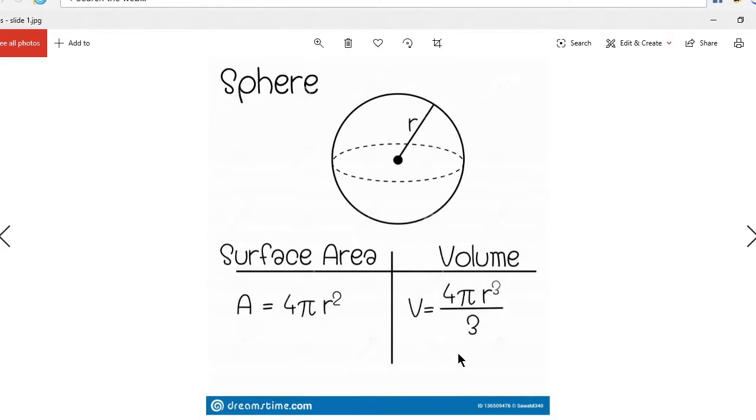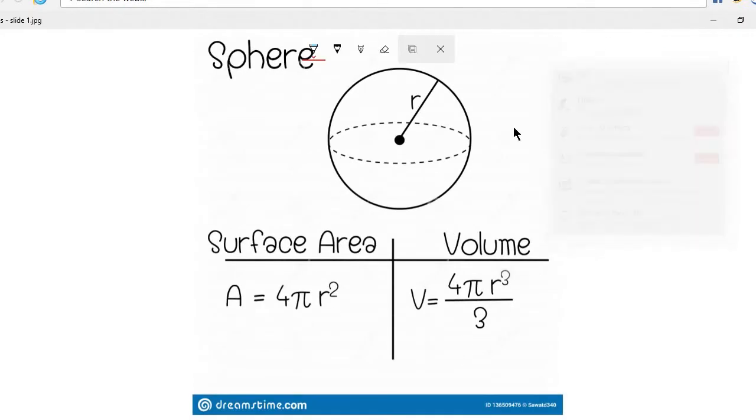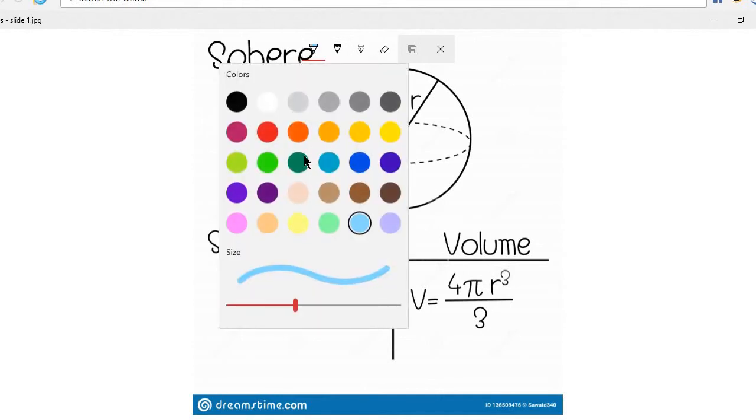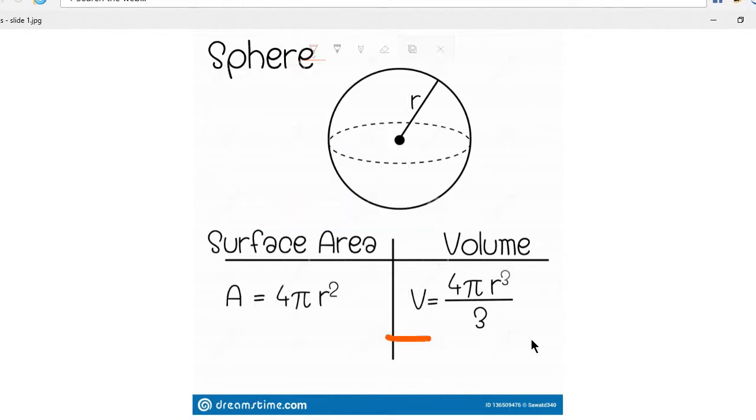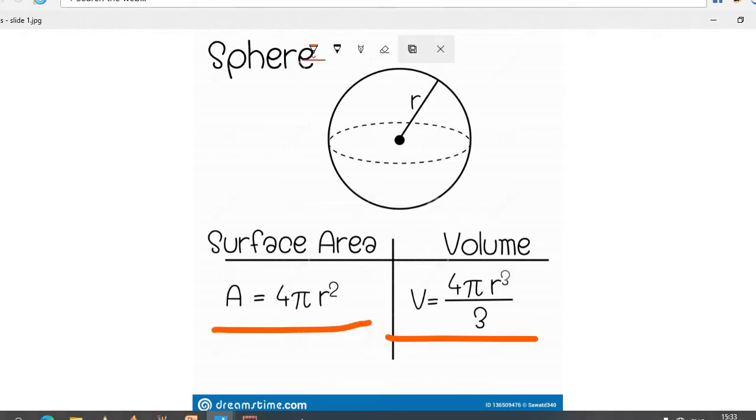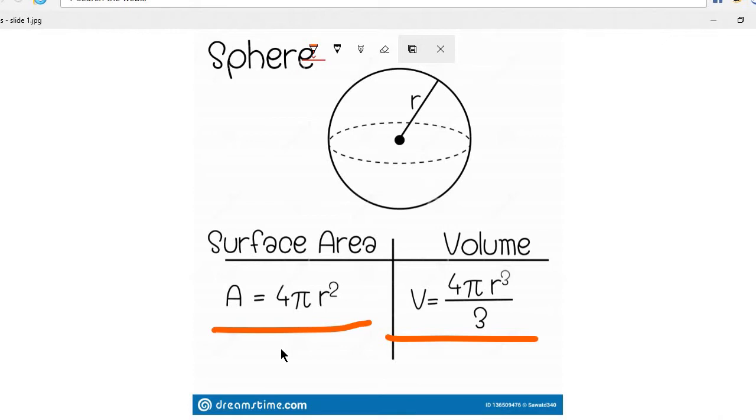This is the formula of the volume of the sphere, and this is called the surface area of the sphere. So today we are going to discuss this volume and surface area of a sphere.